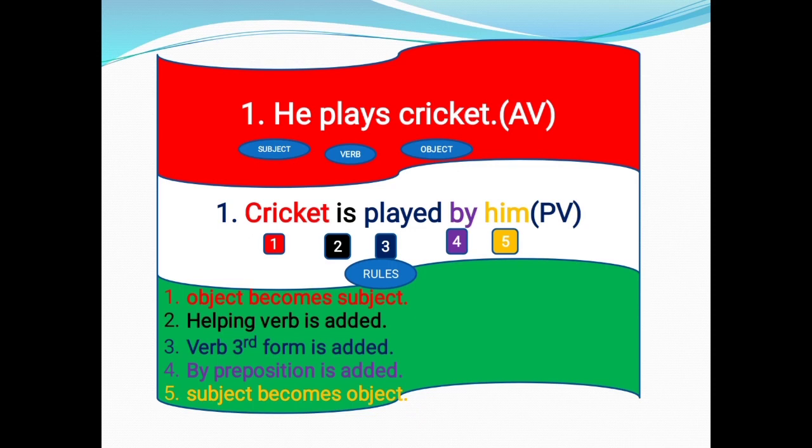Third rule is V3. The third form of the verb plays is played, so we have written played. After that, the fourth rule, by preposition, so we have written by. And the last one, subject becomes object. In the given sentence, the subject is he. We changed it into him. So the answer is cricket is played by him.